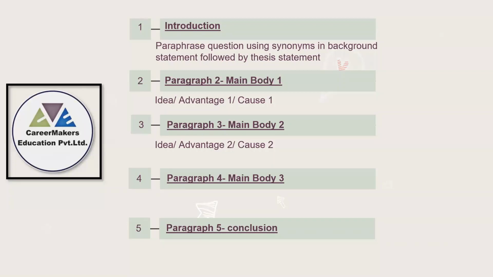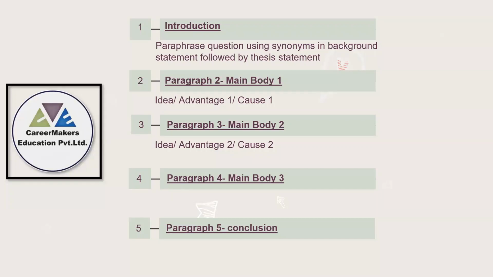That is, in body paragraph 1 you have mentioned the advantages, and then in body paragraph 2 maybe you are mentioning disadvantages. You can do both ways. For example, in main body paragraph 1 you are writing the advantage, and in main body paragraph 2 you are writing the disadvantage. That is one way of writing this type of essay.